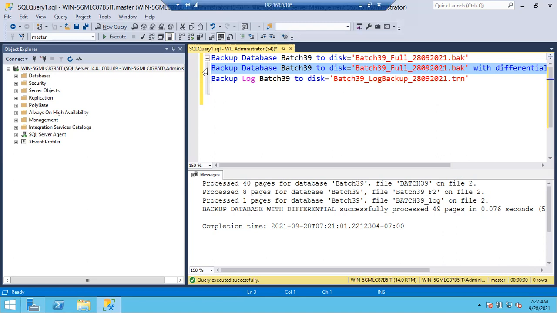In such a case, if it is in the full recovery model, you have to free up the space in the log file and in the log drive as well. If you don't free up the space, the log file will be full. If the log file is full, it won't welcome any incoming transactions, and the database will go to suspect mode or offline state.